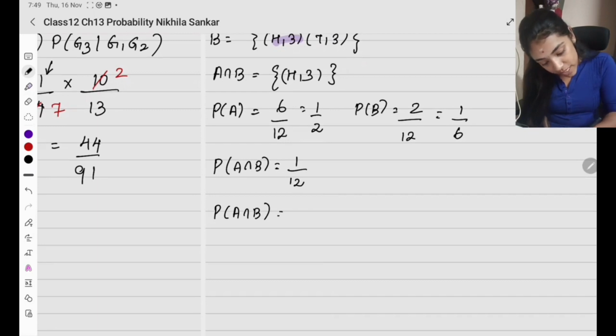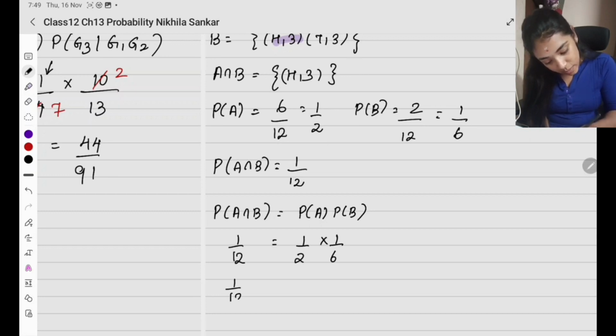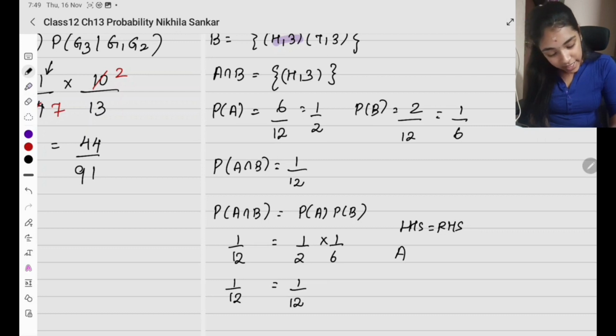Probability of A intersection B equals probability of A times probability of B. 1 by 12 equals 1 by 2 times 1 by 6. 1 by 12 equals 1 by 12. So LHS equals RHS. A and B are independent events.